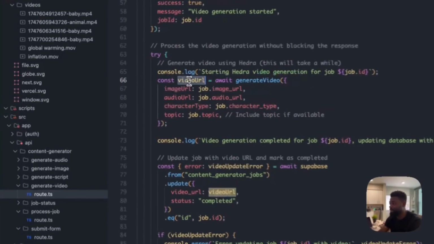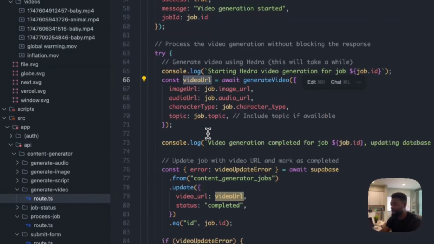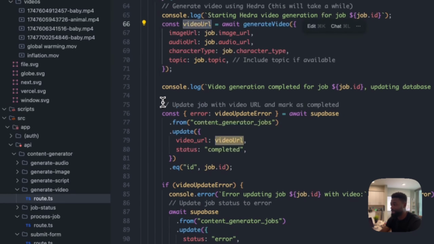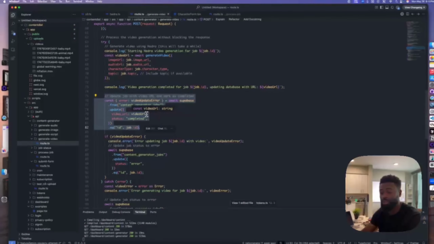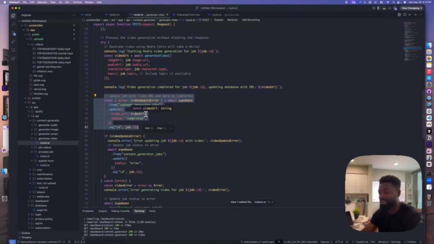So over here, video URL, you remember video URL, we are getting that video back, and we eventually store that data, video URL, to our database, so we can always retrieve that later. And later on, you're going to see we will display all of the videos that have been generated by the user in their history.